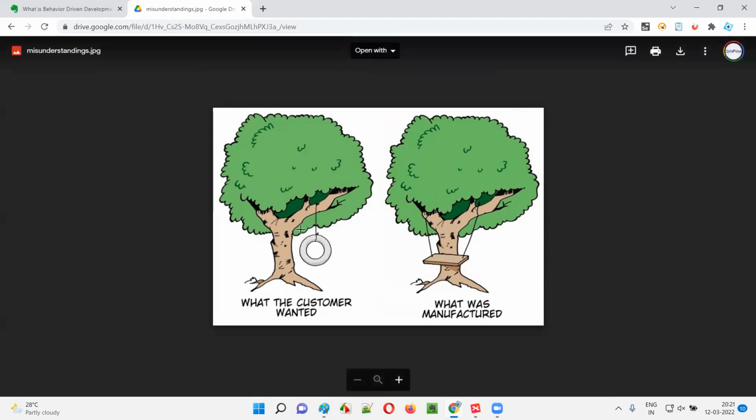Instead of delivering this kind of thing, what the customer wanted is this one. They want to play with this part. They want to swing and play here. But the project team has delivered a wrong thing. They have asked for this kind of thing to play, but the project team has delivered something where you can just sit and enjoy the scene. So this is not what the client is expecting. That's the problem, guys.